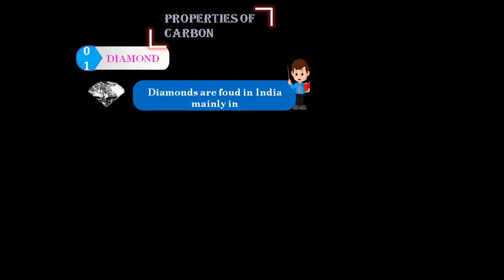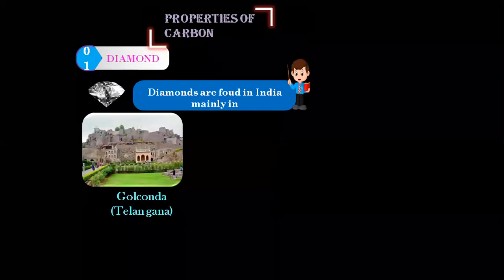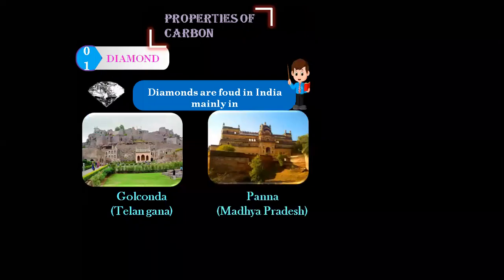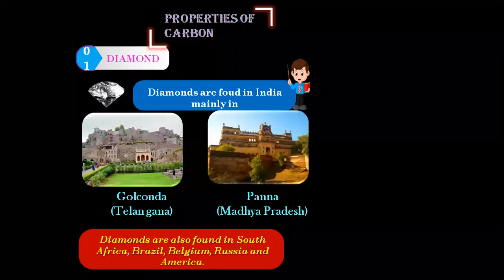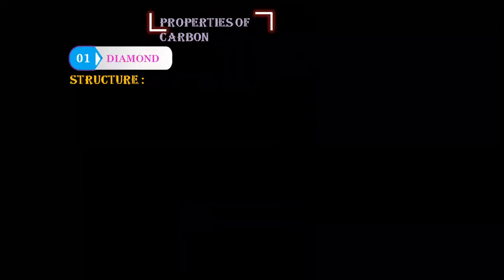Diamonds are found in India, mainly in Golconda state of Telangana, and it is also found in Panna state of Madhya Pradesh. Diamonds are also found in South Africa, Brazil, Belgium, Russia, and America. This is just a simple piece of information. We don't have to learn all this. Diamond structure. This is very important now.